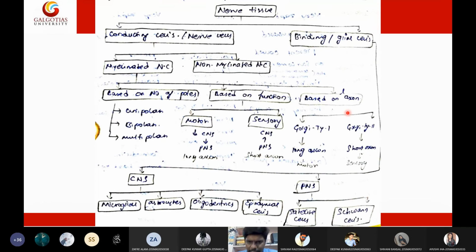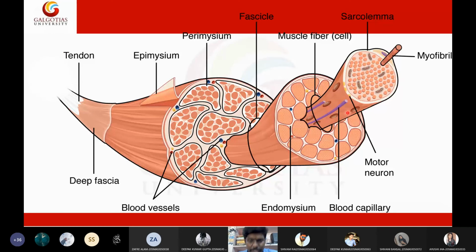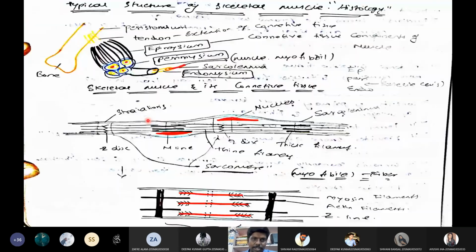I'm just taking a quick revision of today's lecture. In today's lecture, we discussed in detail the muscular tissue. First we discussed the properties of muscular tissue. We have 4 important properties: excitability, extensibility, contractility, and elasticity. Then we have 3 types of muscle tissues: skeletal muscular tissue, smooth muscular tissue, and cardiac muscular tissue.